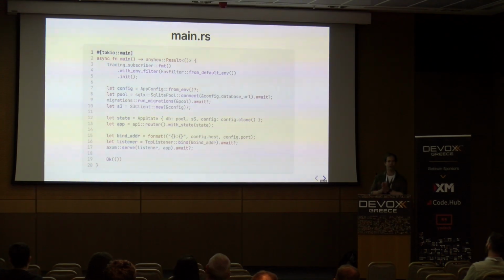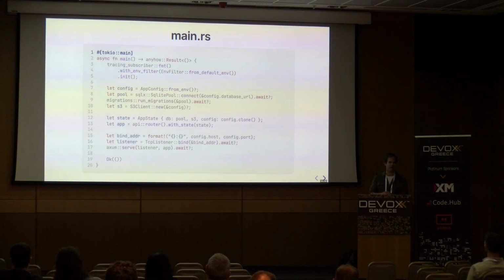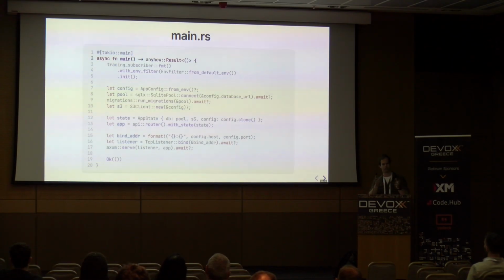The first off is that Rust has macros, and these are kind of like aspect-oriented programming in Java in that it lets the compiler transform code for you, but it's a core part of the language and it's really heavily used in the ecosystem as well. So in this case, we're asking for Tokio, which is kind of the de facto standard async runtime for Rust, to turn this async main function we have here into a regular synchronous main function that the operating system can actually launch. So you can imagine it's creating a thread pool and then pulling the futures from this function.